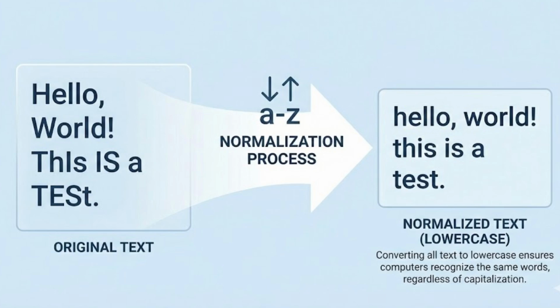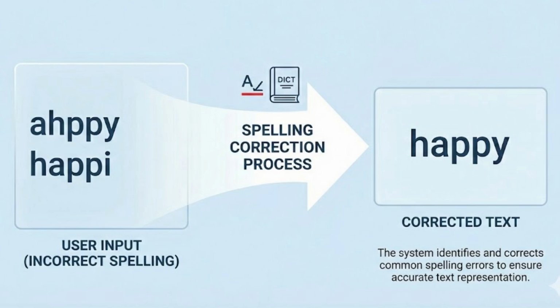We also have to do normalization. Normalization is converting all the text to one case, so we convert uppercase to lowercase. We also correct the spellings. For example, if the word is misspelled as HAPPI, the computer or an AI can't understand it, so we convert the misspelled word into the correct spelling, happy. So this is what happens before tokenization.